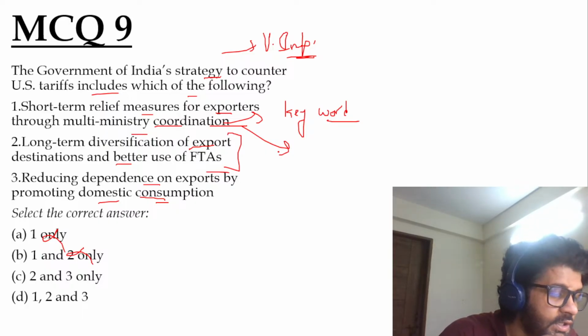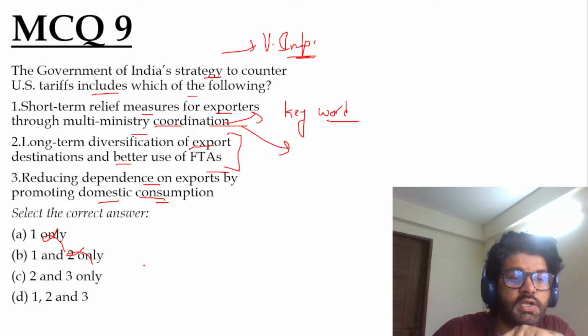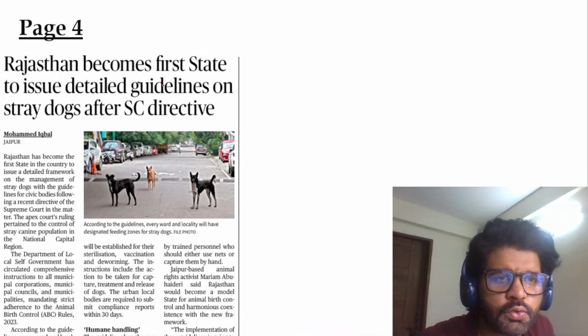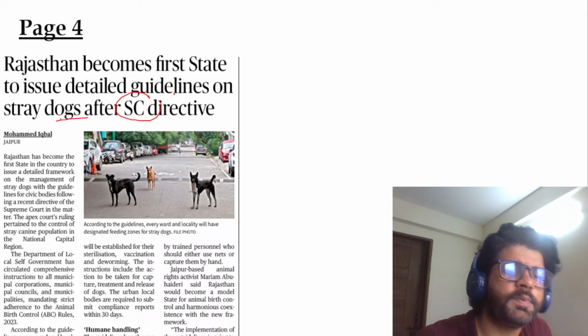So the answer is D, as stated by Hannah, Anandu, and Rishi. Very good. Now, if you move on to the next article, Rajasthan becomes first state to issue detailed guidelines on stray dogs after Supreme Court directive.